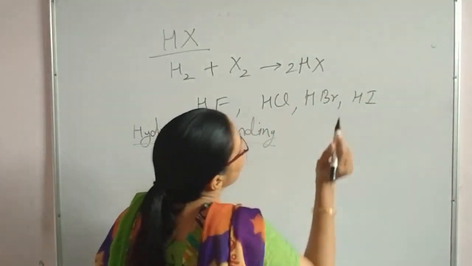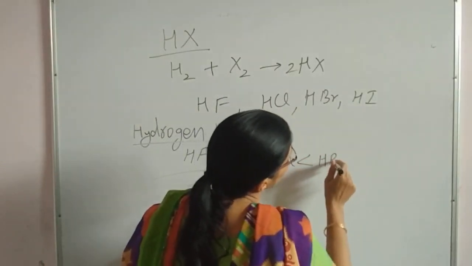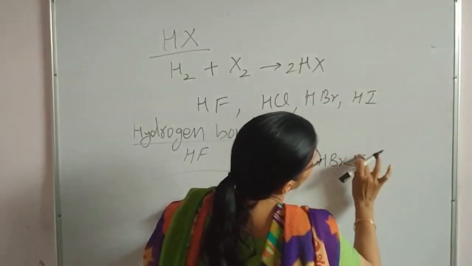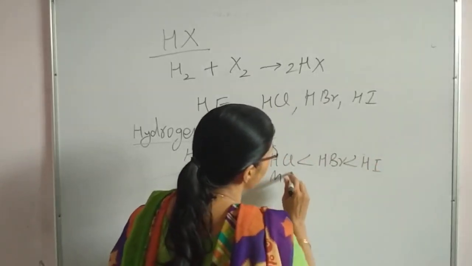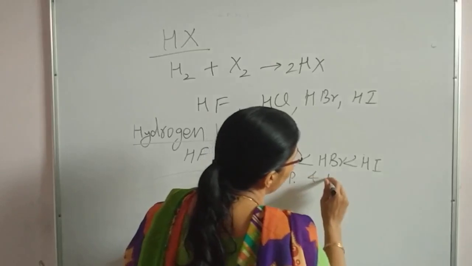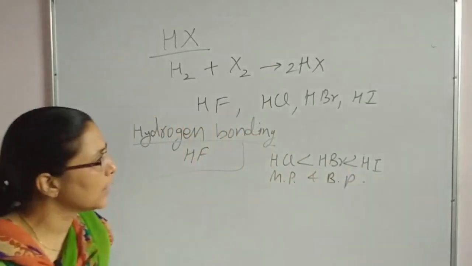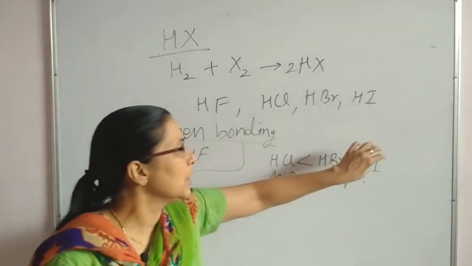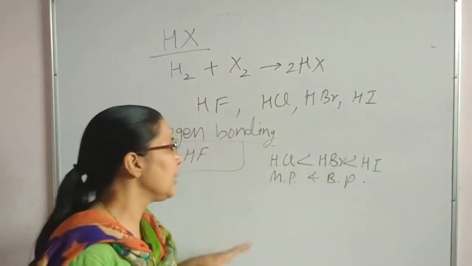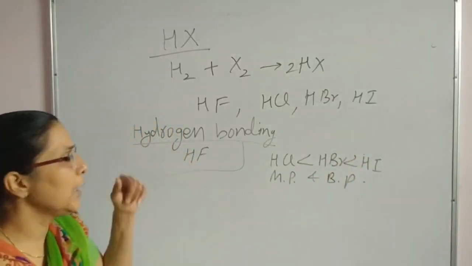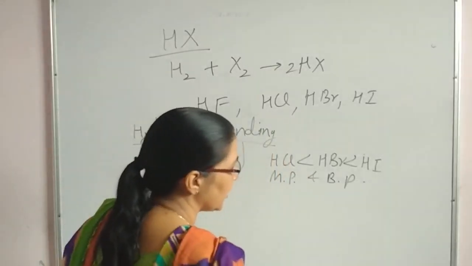For the rest of the halides, HCl, HBr and HI, the sequence of melting point and boiling point will be like this. As the molecular mass increases or size of halogen increases, van der Waals force increases, so higher is the melting point and boiling point. Again, HF is exceptional here. Now let us proceed with the other properties.